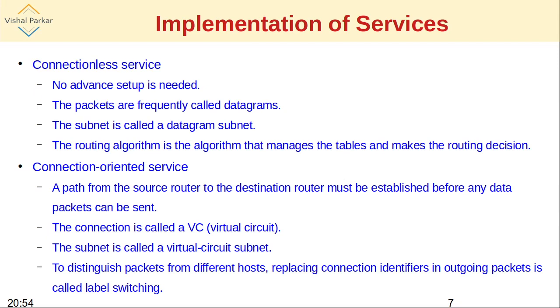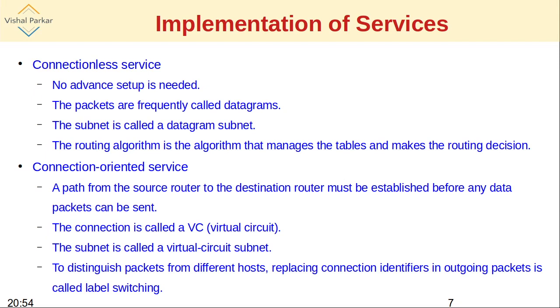The essence is that there is no advanced setup. Each individual packet will have the sender's and receiver's addresses. Routers will have routing tables, and for each individual packet, the routing decision will be made. That means for each individual packet, it will be decided to which router, the next router, this packet is to be sent. That is the difference.